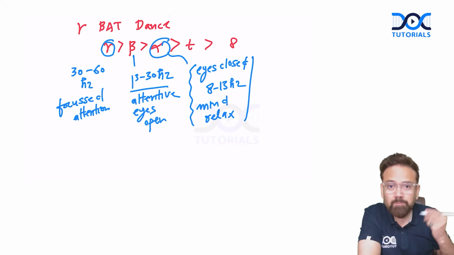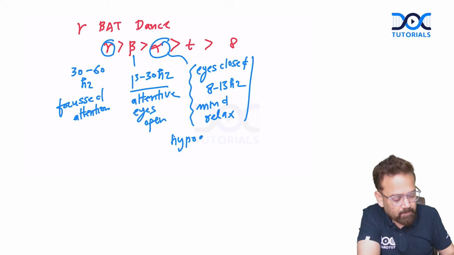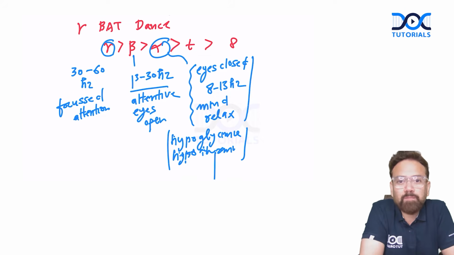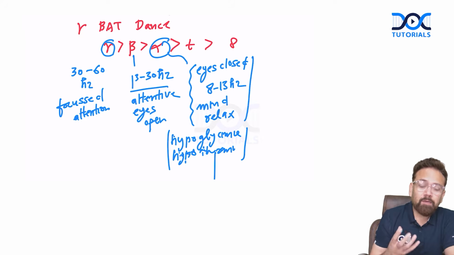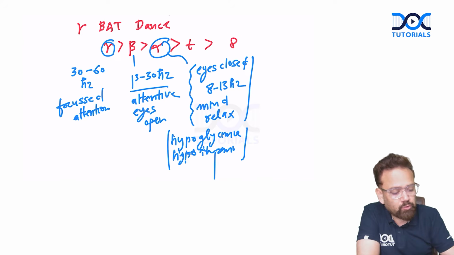And the conditions when this can be increased are two. Alpha wave can be increased when there is hypoglycemia and hypothermia. That is why those who go for meditation, the sages, usually take very less food and live in mountains. Why? Hypothermia. So when there is hypothermia and hypoglycemia, these low frequency alpha waves will be more. Mind will be relaxed.